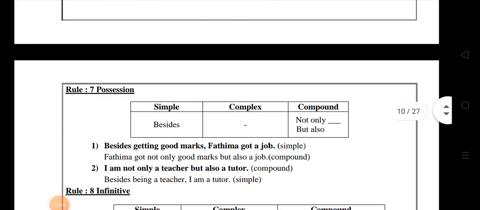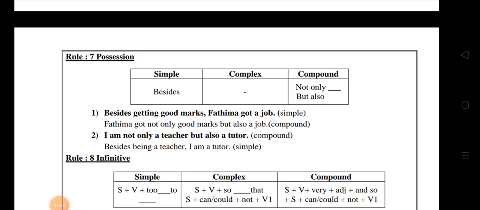So next, rule 7 is possession. Rule 7 is possession. So the simple is besides. Here, in the complex, this sentence has no complex sentence. Okay, and compound only: not only but also. Besides plus V4. Besides getting good marks, Fatima got a job. That is simple. The compound is Fatima got not only good marks but also a job.